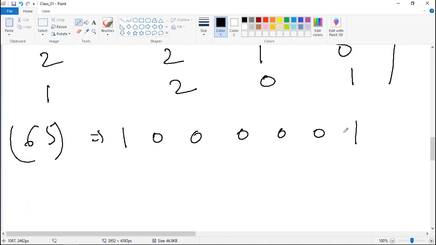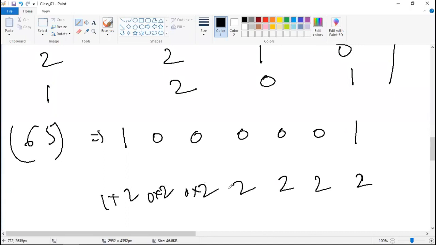If you want to cross verify whether it is 65 or not, first place 2 below every digit. Now multiply it with the corresponding digit, 1, then 0 0 0 0 0 and 1, then add all these, and raise the power of 2 starting from 0 from the right-hand side. This will be 0 1 2 3 4 5 6.